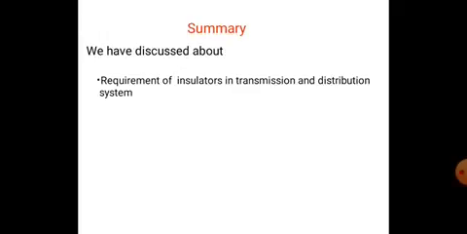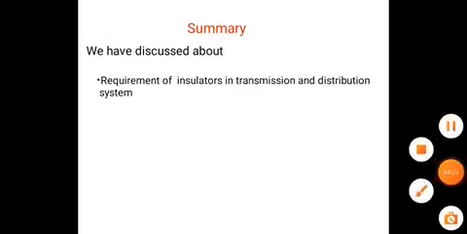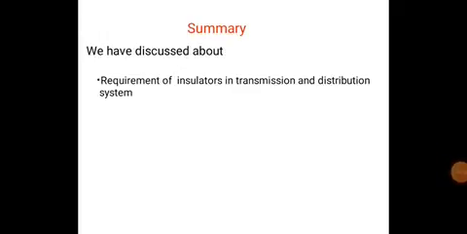So in this class we are discussing different types of insulators, different types of materials used for insulators, and the disadvantages of loose span and dampers and string chart. So in this class we discussed pin type, strain type, suspension type and shackle type insulators, right? Next class we will discuss other topics. The different applications of insulators will be very important. Next, polymer insulators.